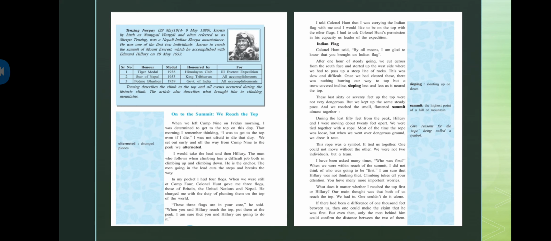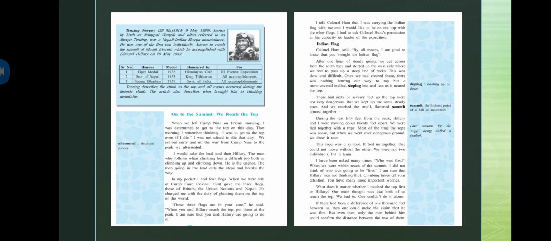This was slow and difficult. Once we had cleared these, there was nothing barring our way. Then after they cleared this steep line of rocks, there was nothing stopping them from reaching towards their goal. Okay, then it became a bit easy. There was only a snow covered incline, sloping less and less as they were moving ahead. So it was getting less and less difficult, less sloping basically.